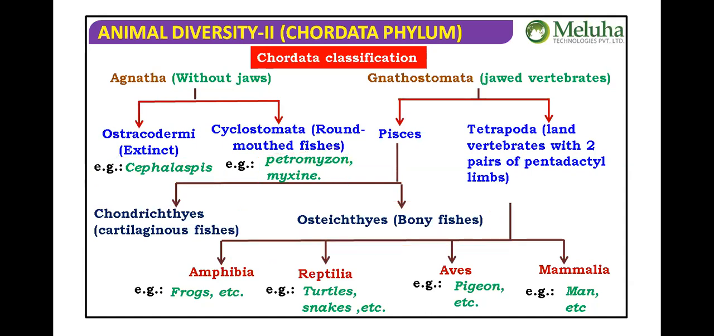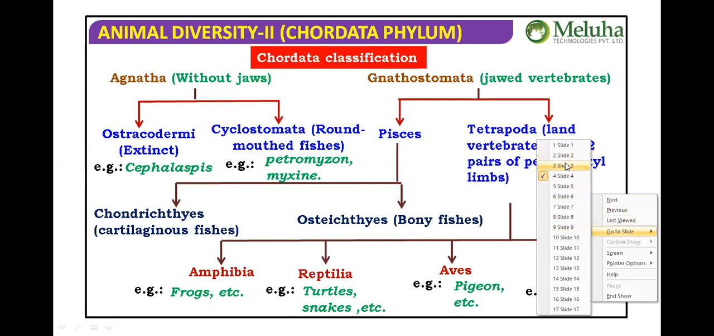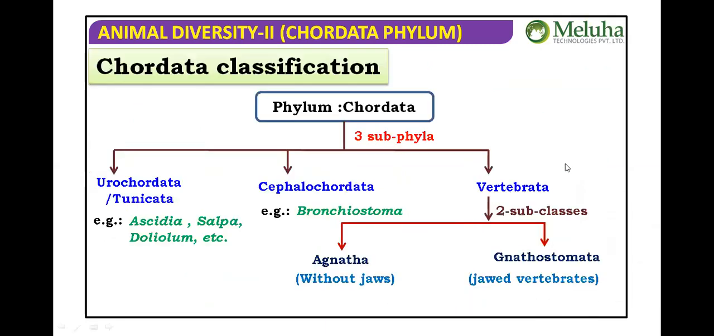I request you to take screenshots of these two, that earlier one and this one. You should have both screenshots, because whenever we enter into the Chordata details, we are going to learn their features individually, so we should know where they are exactly. When I talk about Amphibia, it belongs to phylum Chordata, subphylum Vertebrata, and superclass Tetrapoda. You should know it in that way.